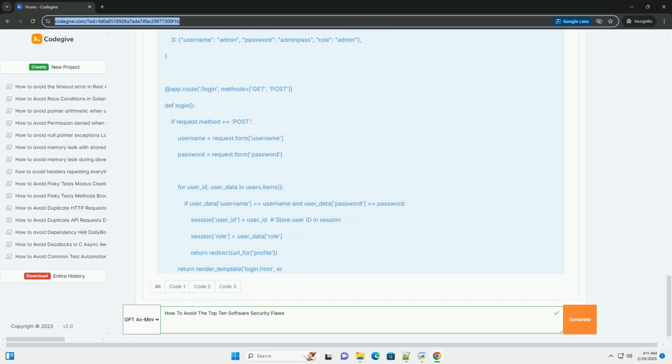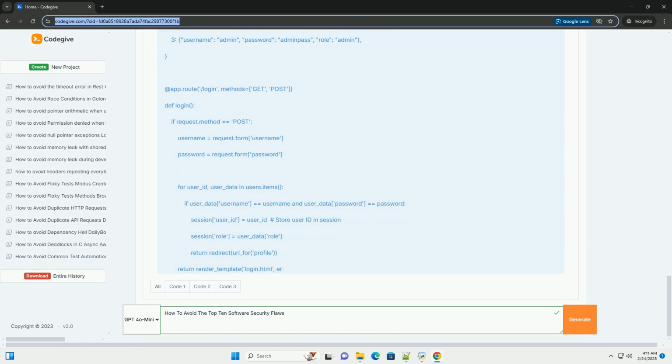Avoid using the root or admin database user for your application. Web application firewall, WAF: use a WAF to detect and block common injection attacks. Static analysis: use static analysis tools to identify potential injection vulnerabilities in your code.